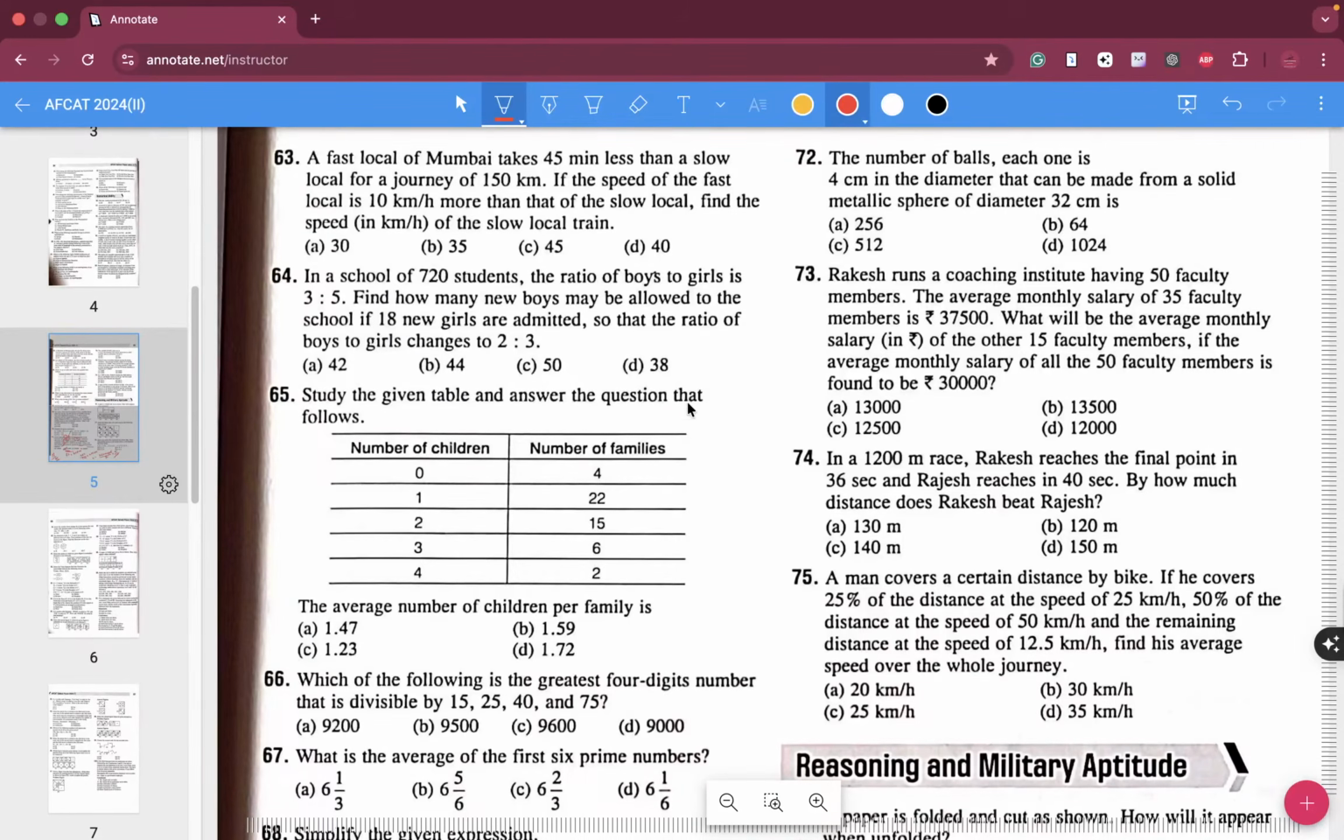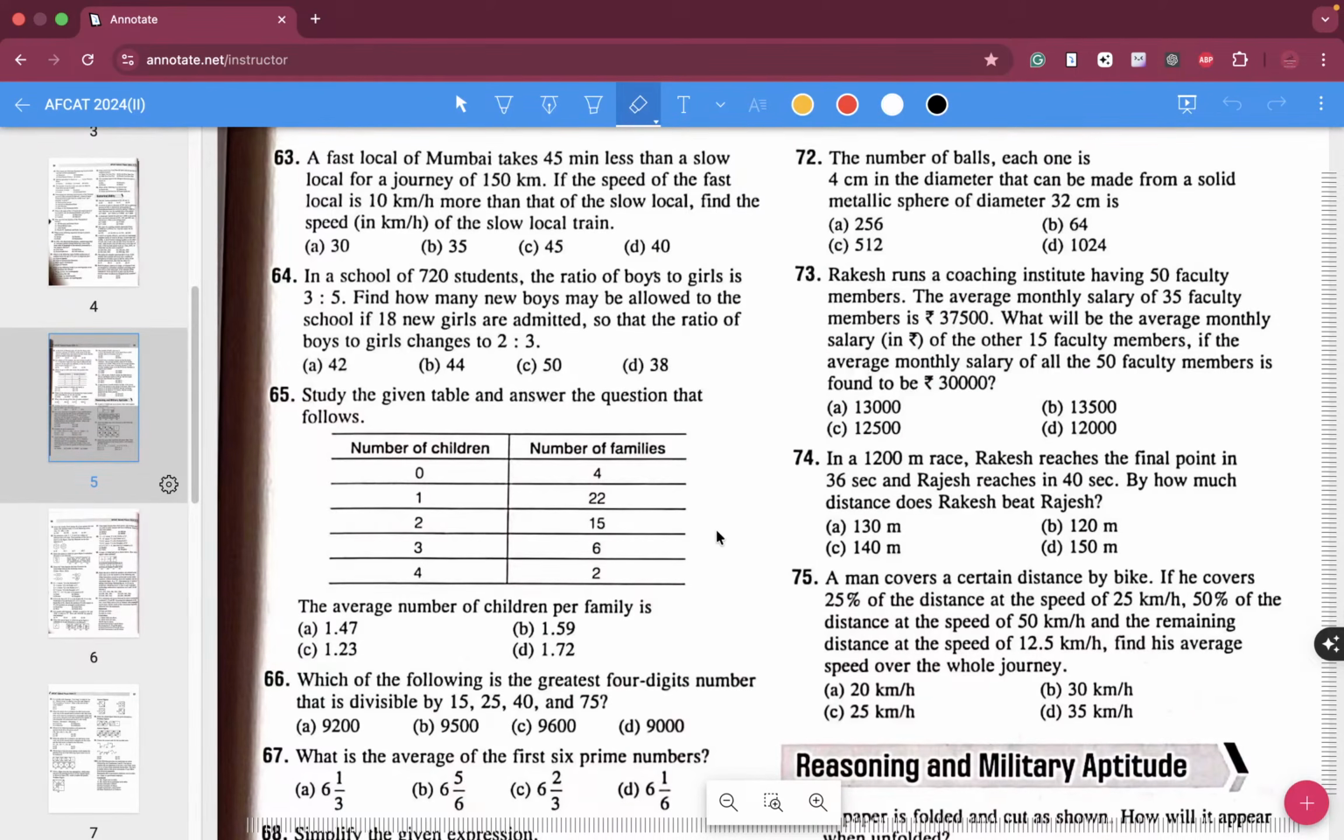Solid metallic sphere means 4 by 3 pi r cube. Diameter is 32, and then how many you don't know. 4 by 3 pi, 4 by 3 pi cancel. 2 4 8, this one will go 2 times, 16 into 16 is 256, 256 into 2 is 512. C is the answer.